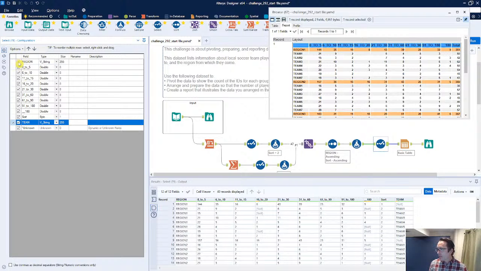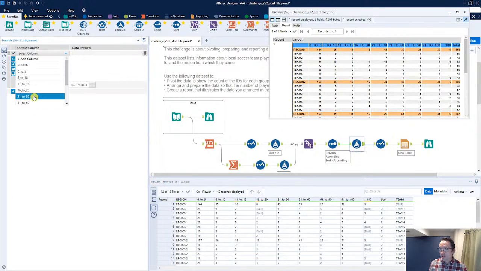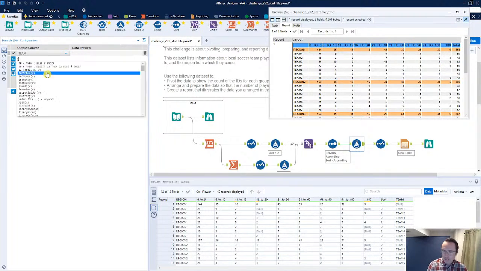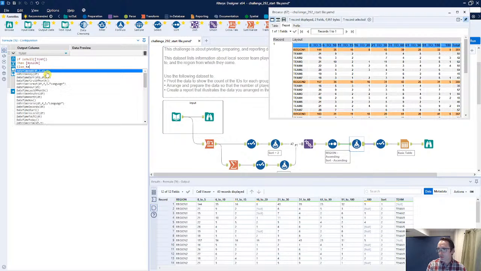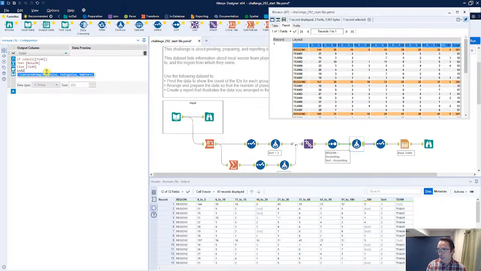I don't believe I necessarily need the actual region name at this point, but what I am going to do is another quick little if the team is null, populate it with the region. So let's start there. Let's go into that team, and we're going to say if is null team, whoops, not the date time first of month. Again, you guys are seeing everything as is. Then we're going to do region. Else we want to do the team, and if.